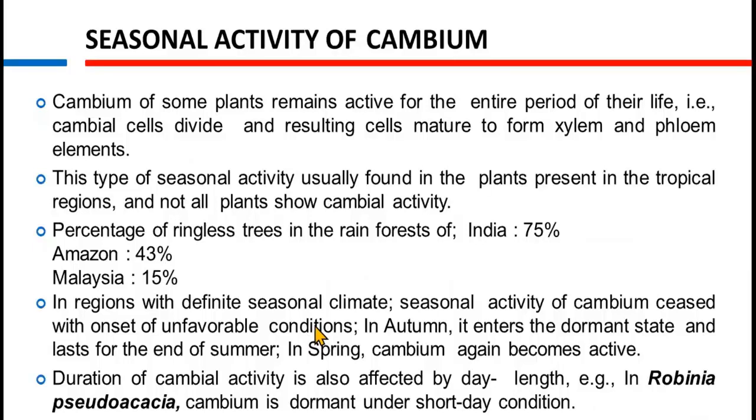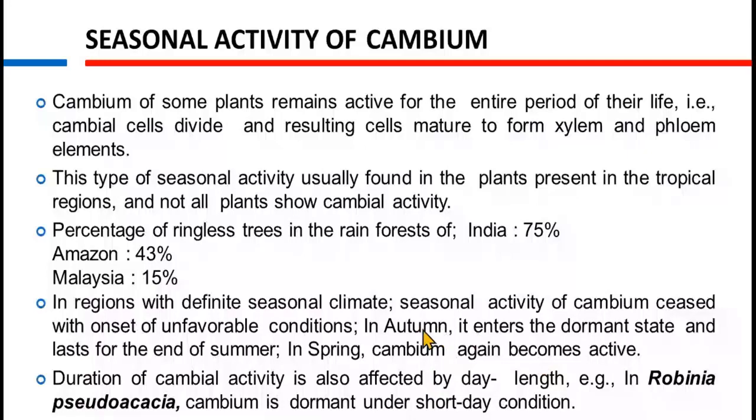That is, in autumn it enters the dormant state. In autumn there would be less secondary growth, lasting until the end of summer. In spring, cambium again becomes active and there is again faster secondary growth.